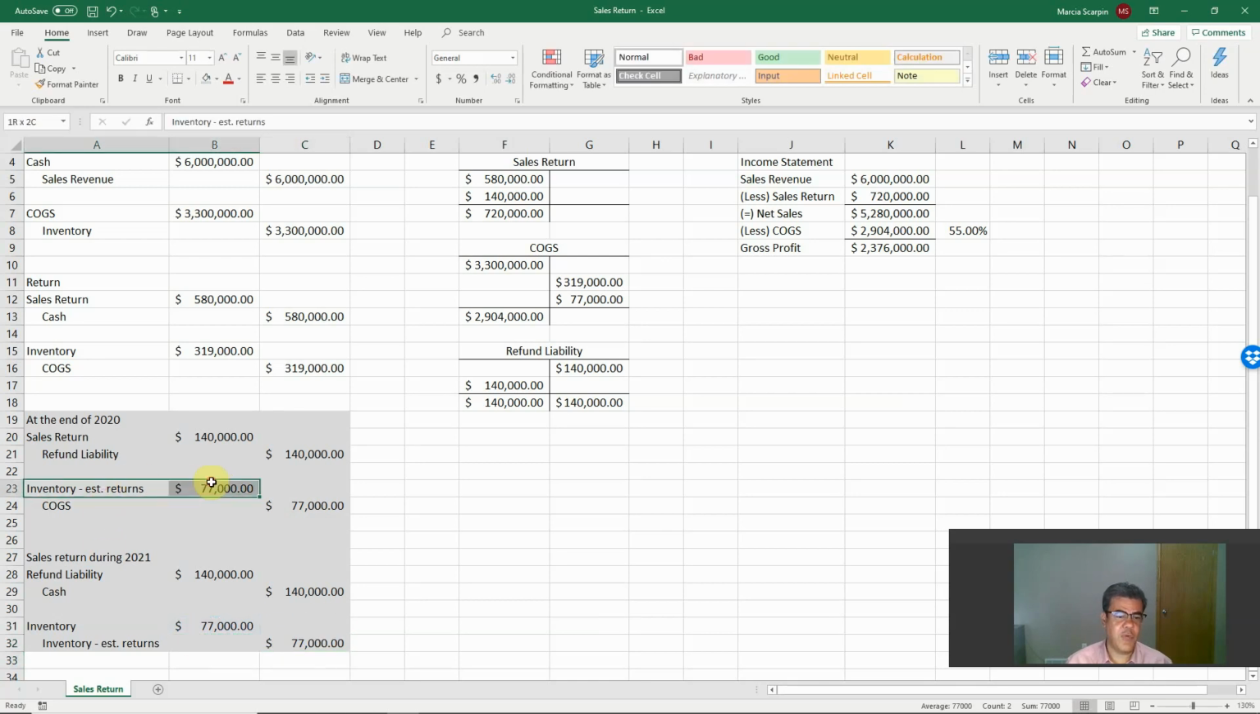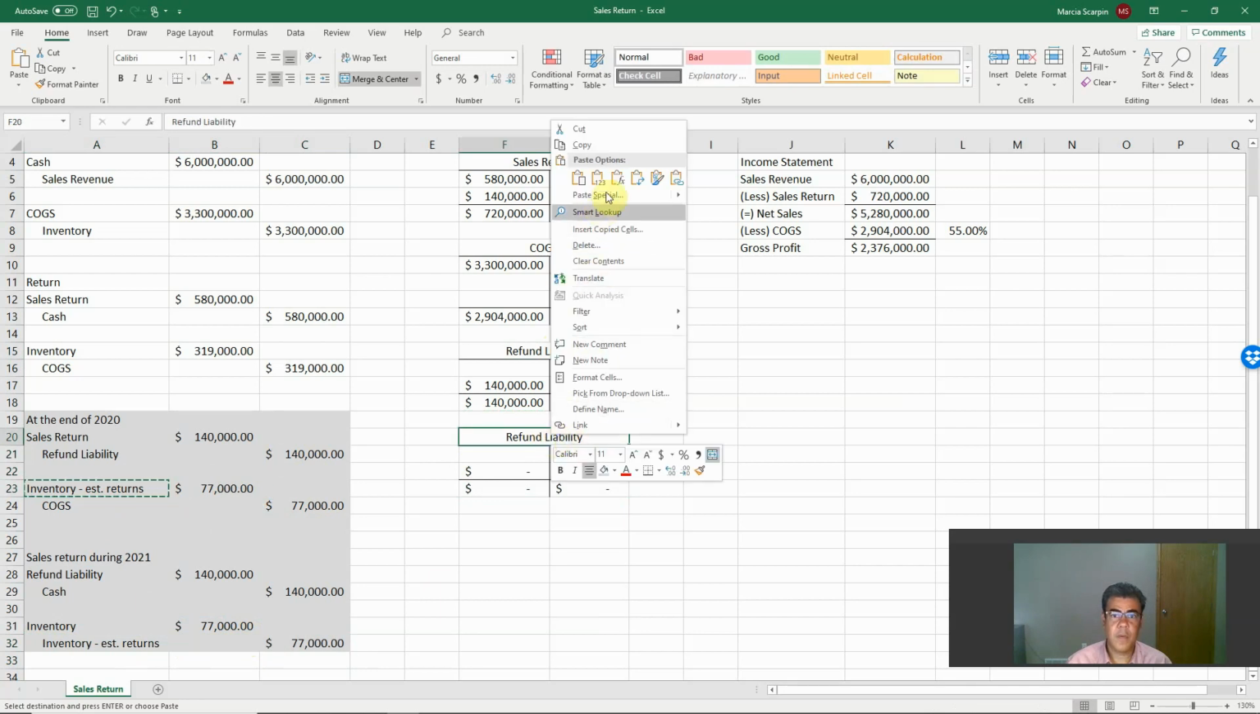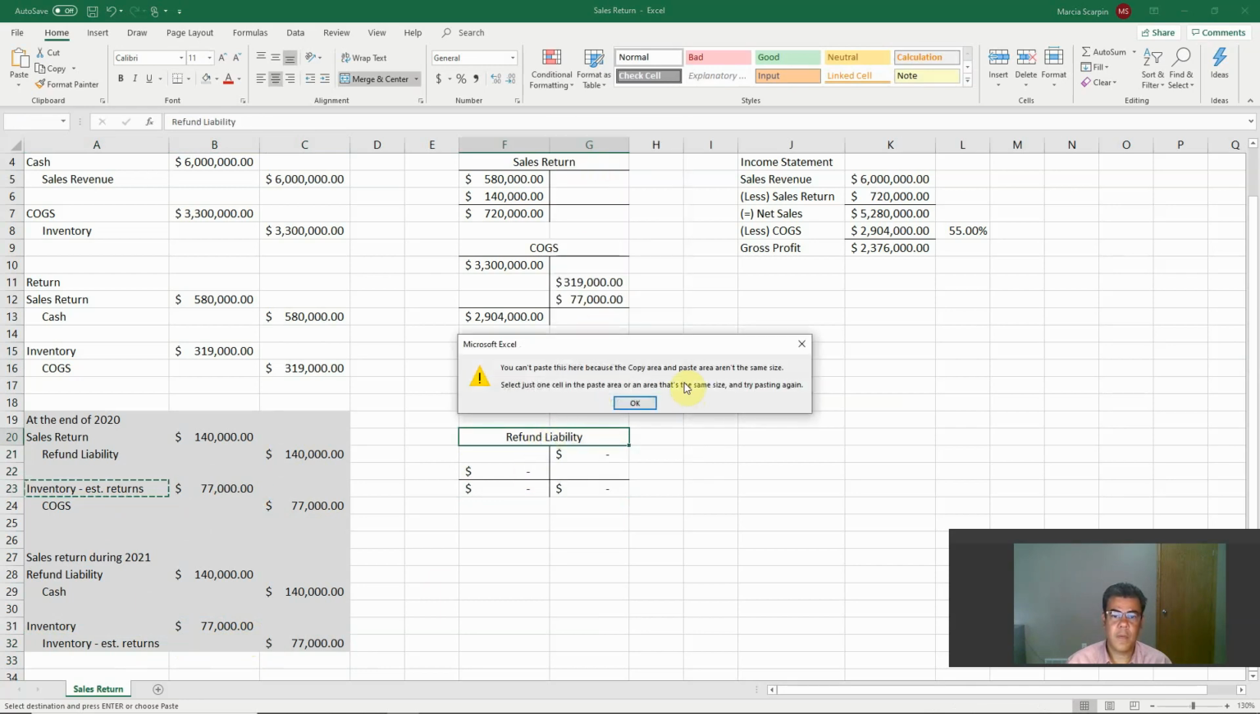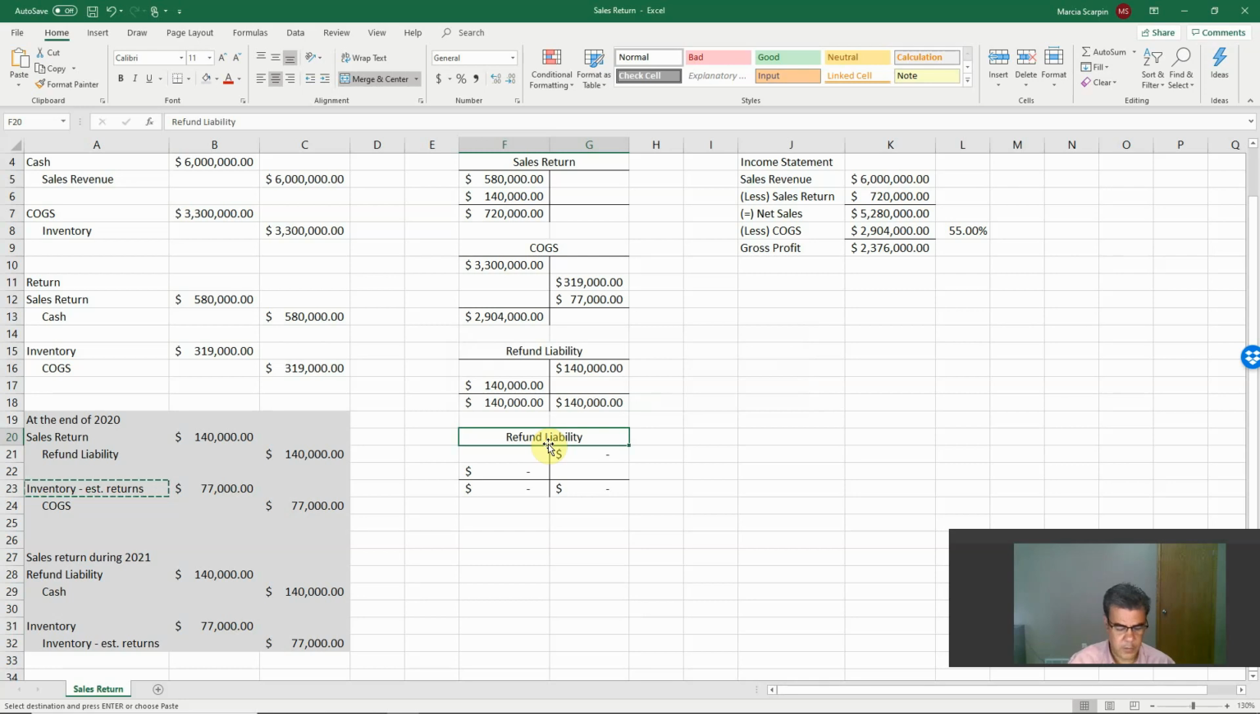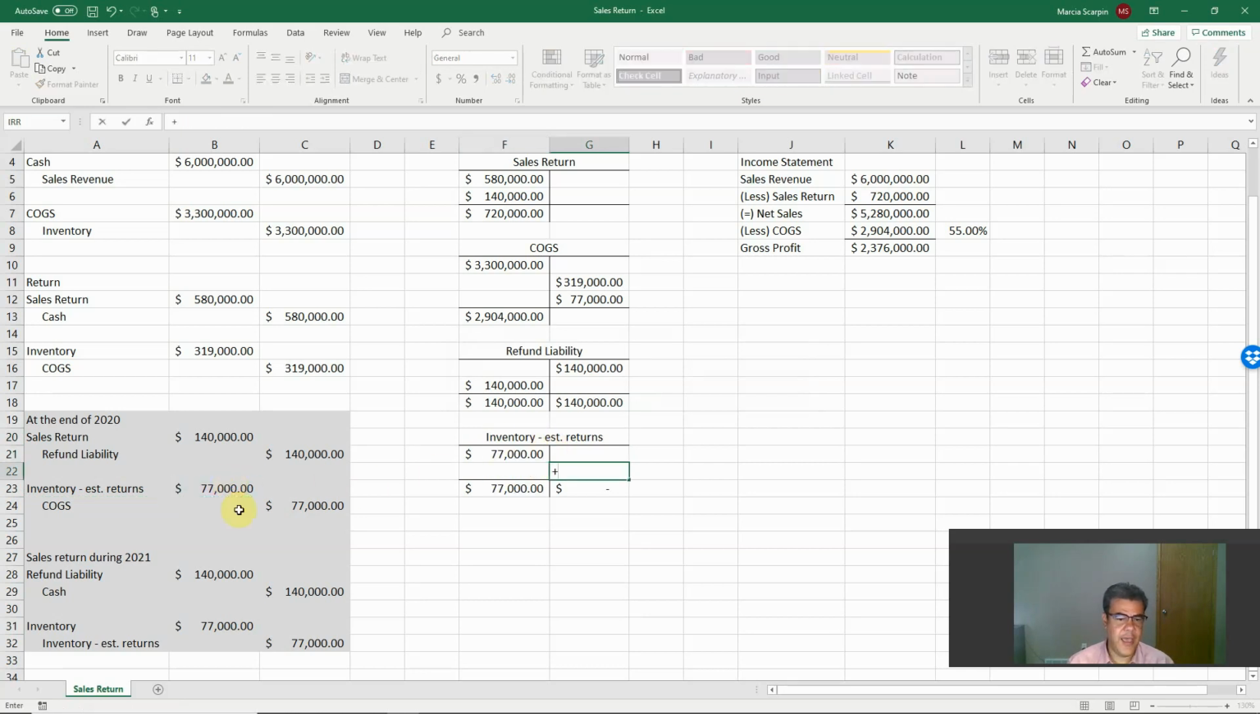So our inventory estimated return will also be closed, no balance anymore. Okay, then let's create it here. Inventory estimated returns, and here we will have the first 77 and then credit 77. So we have a zero balance here.